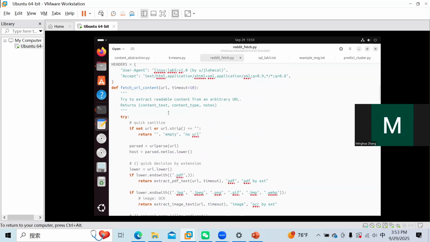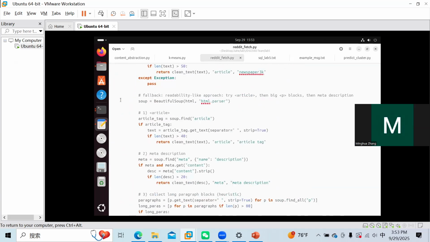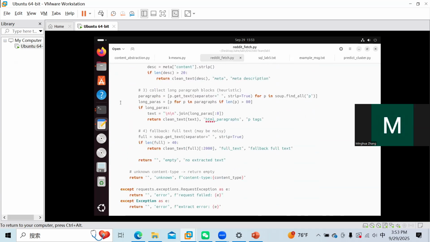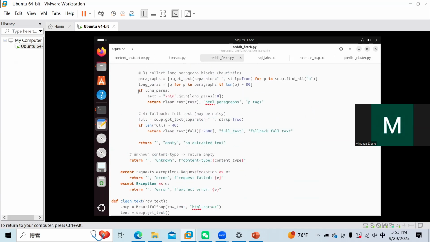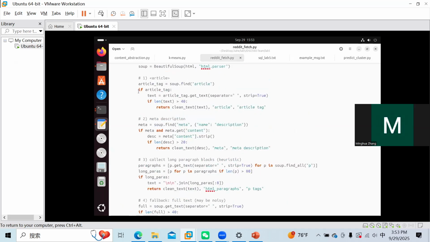First, we have this fetch URL content, since the post will sometimes come with a URL link. So we have this function to help us extract the URL web content and save the useful information.